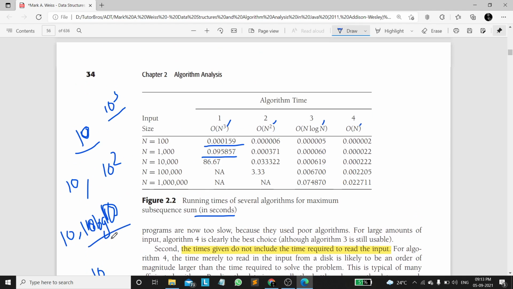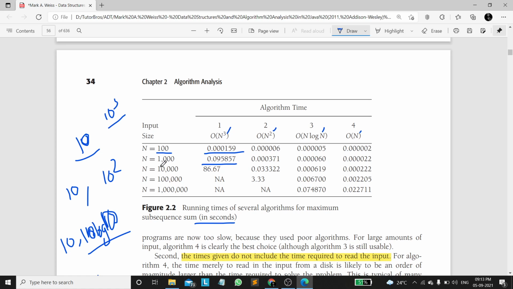You can see a difference there. When we multiply this 100 by 10, we are getting 1000. In the same way, we are just multiplying this by 10 and we are getting this one, which is moving one decimal point towards the left side. So if we multiply the input size by 10, the algorithm also executes in the same proportion. So it is the best case time complexity.